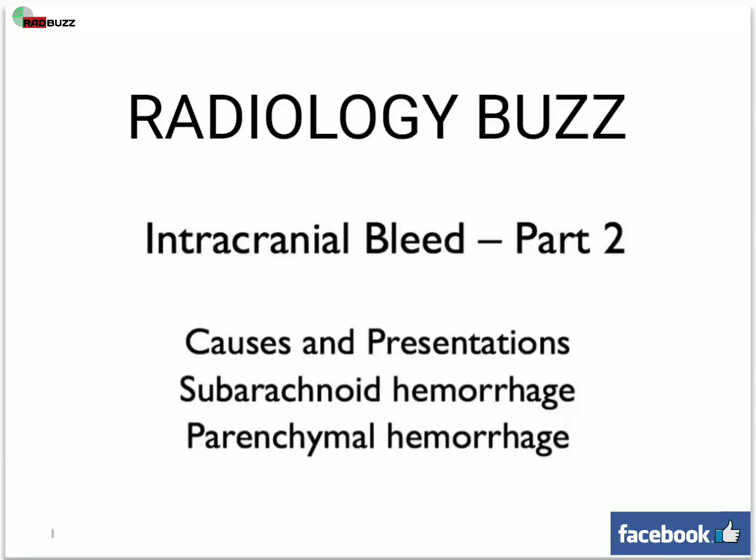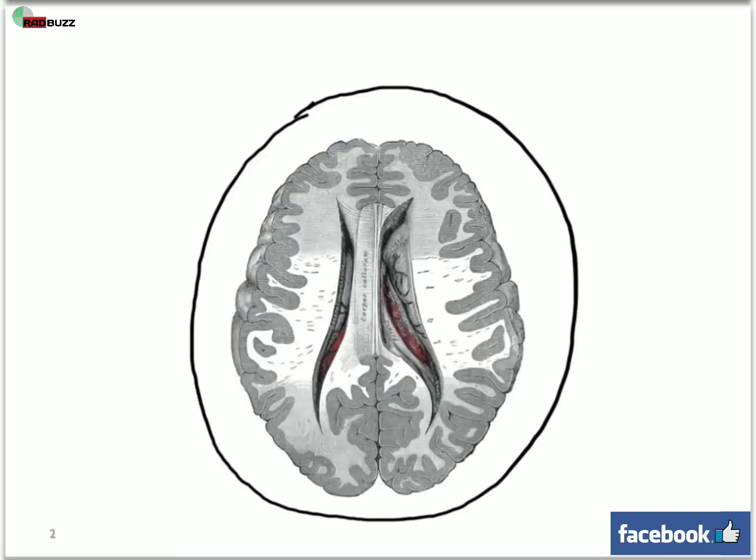Welcome back to Intracranial Bleed Part 2. In this section, we will discuss subarachnoid hemorrhage and parenchymal hemorrhage. We'll discuss their presentations. As we talked about before, there are 4 types of intracranial bleed.